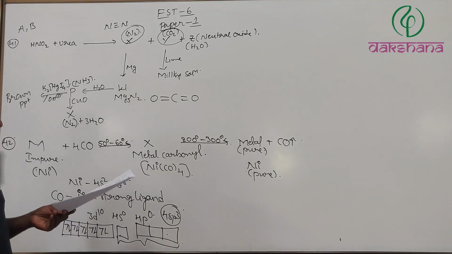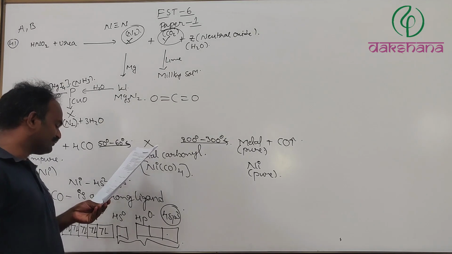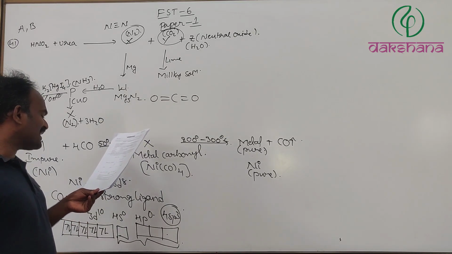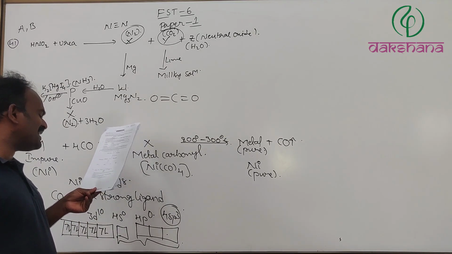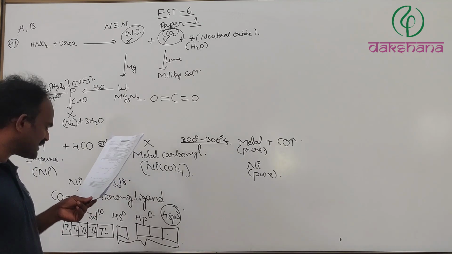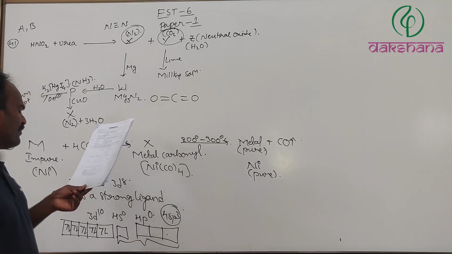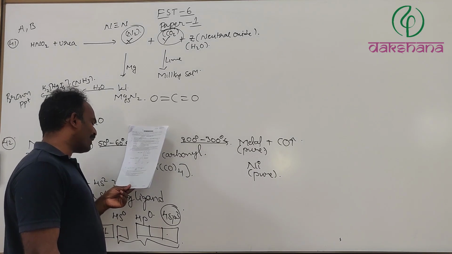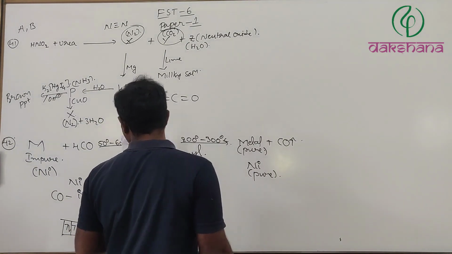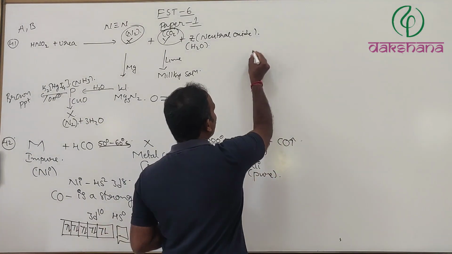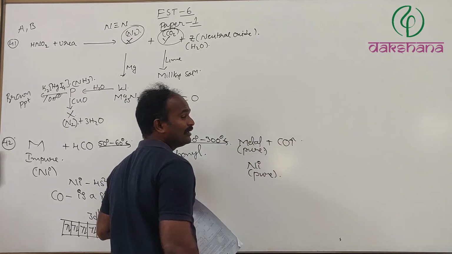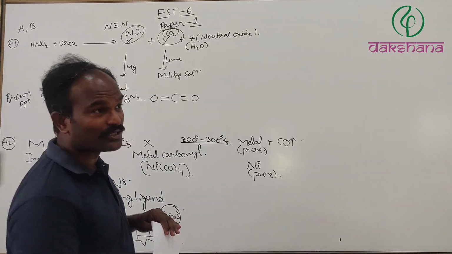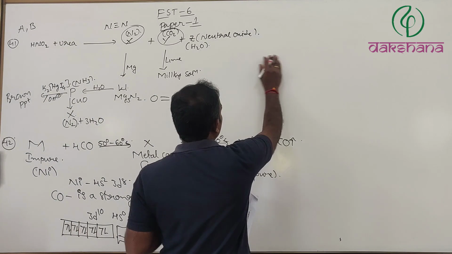Carbon monoxide, we know that carbonyl is the strongest ligand. With sp3 hybridization, the next option says a maximum of 5 atoms are present in one plane in X. What could be the structure? Yes, tetrahedral.